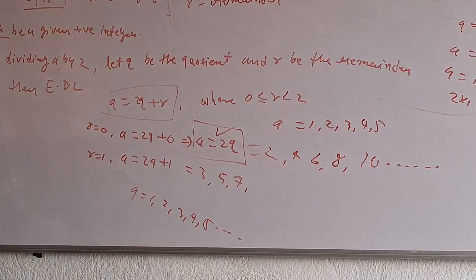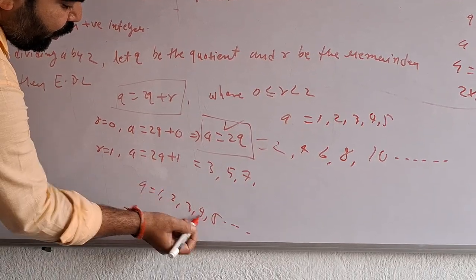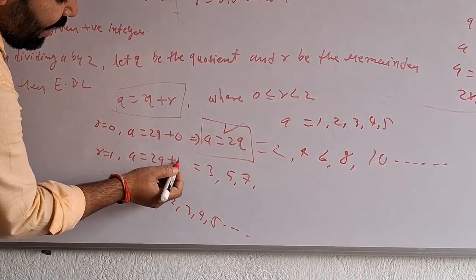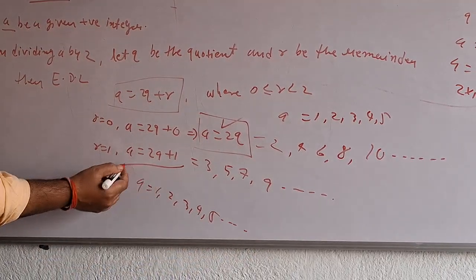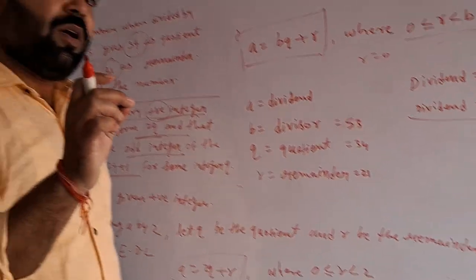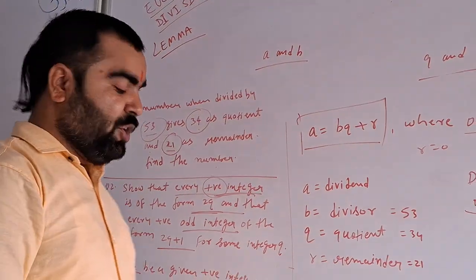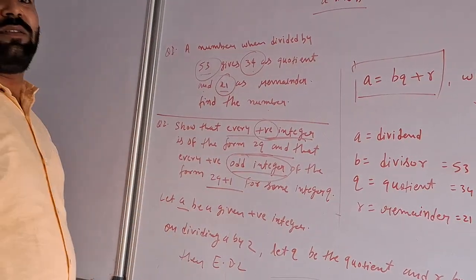Are you getting it? Okay, q is equal to 4: 2 times 4 plus 1 is 9. It will go on. So in this equation you won't get any even number, you will get only odd numbers. That's what you had to prove, odd integers.